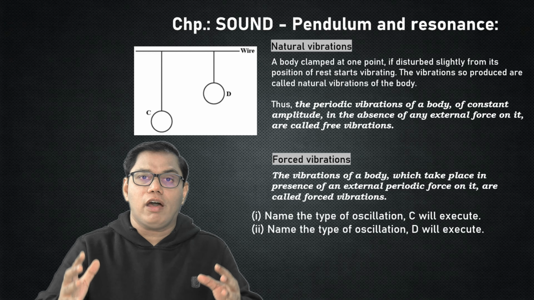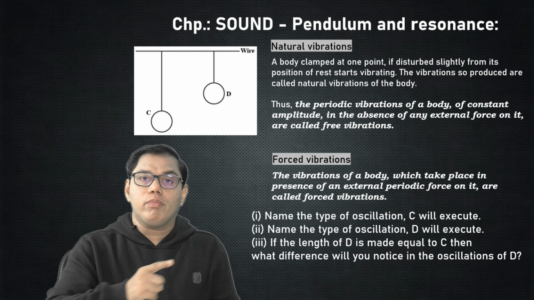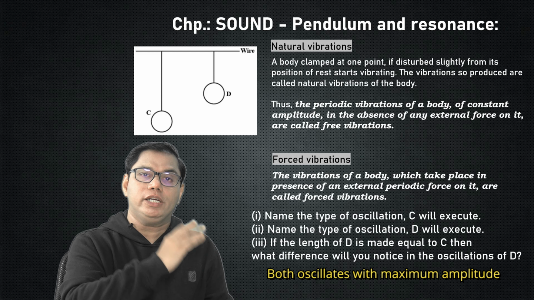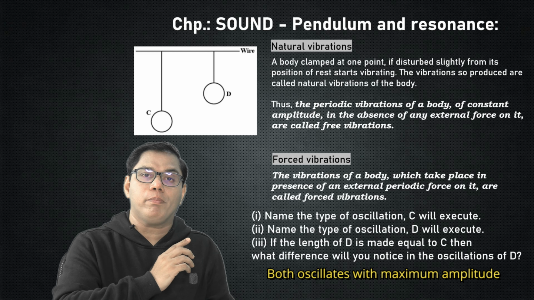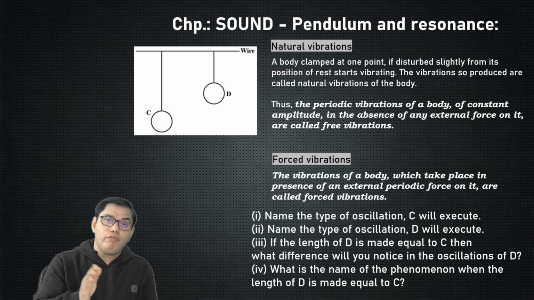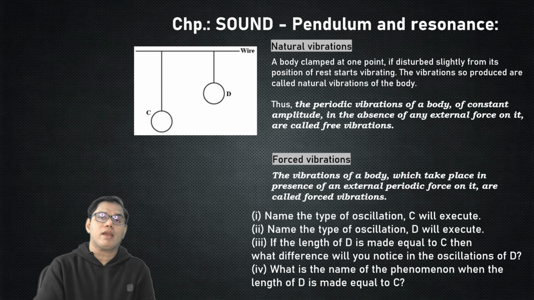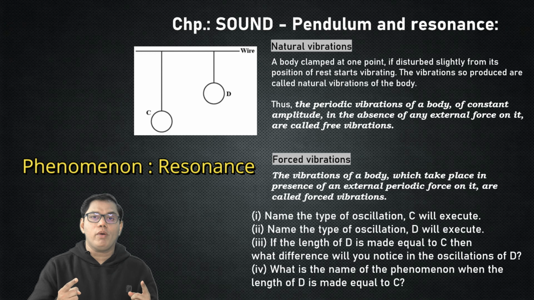Question number 3 is, what if the length of the string of pendulum C and pendulum D are made equal? What change you will observe in the oscillations? So both the bobs will start oscillating with the maximum amplitude. Keyword is maximum amplitude. Question number 4, what is the name of the phenomenon when the lengths of the strings of pendulum C and pendulum D are made equal? This phenomenon is called the resonance.